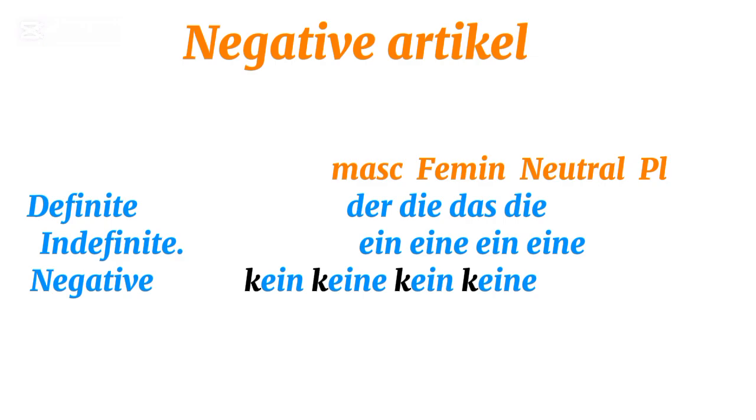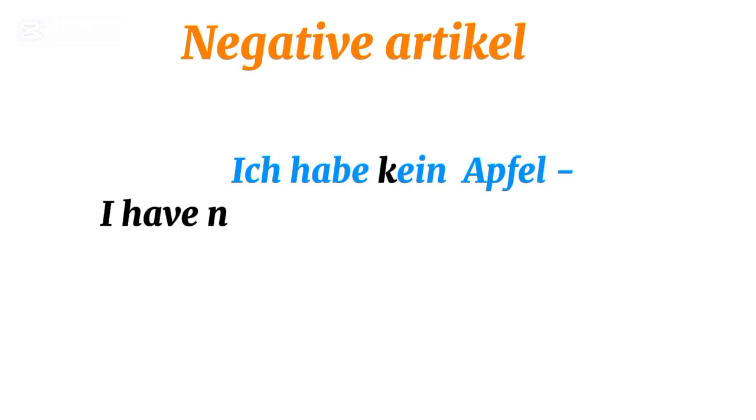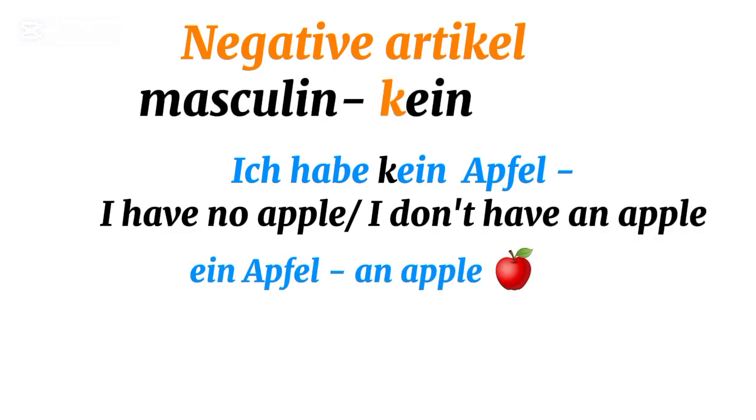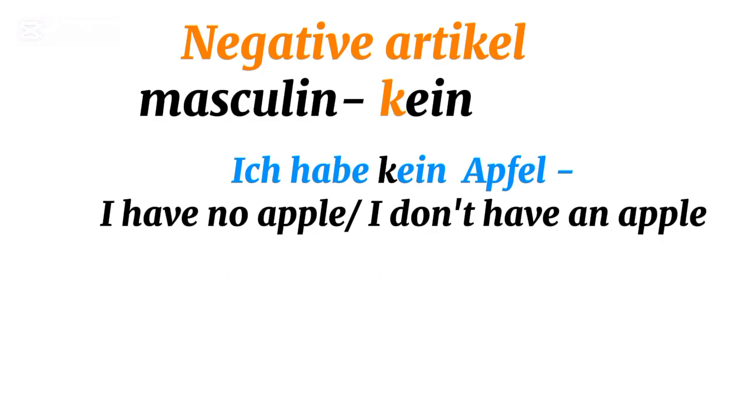We want to make a short sentence to use the negation articles. Now we will say, ich habe kein Apfel. I don't have apples, or I have no apples, okay? It means no. Remember, if I had apples, I would have said, ich habe ein Apfel.